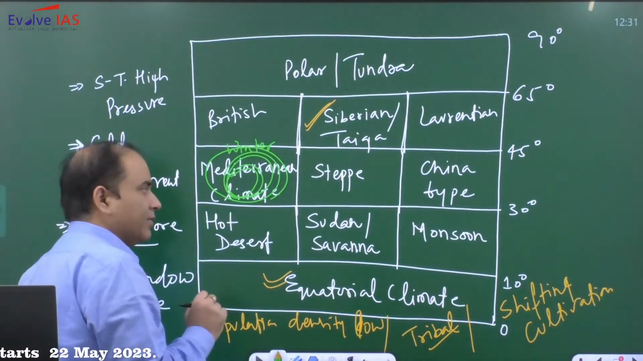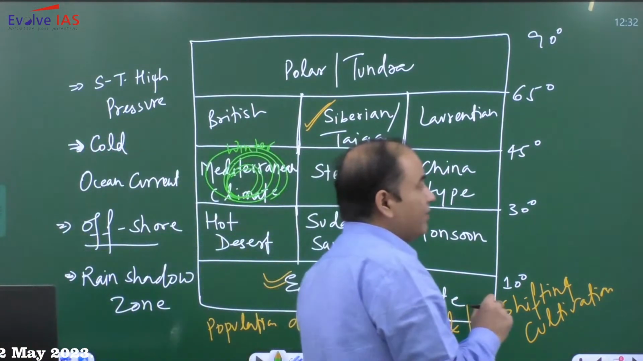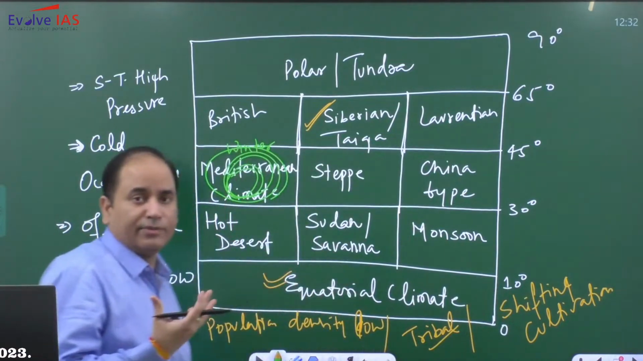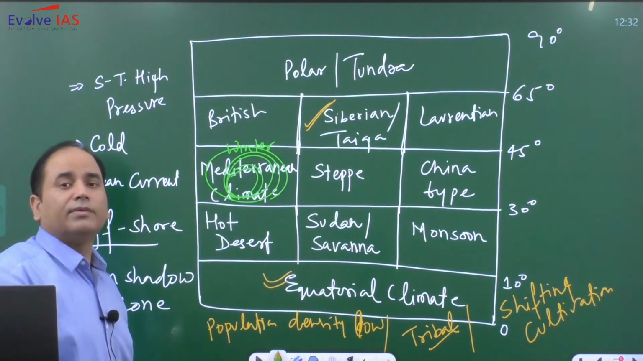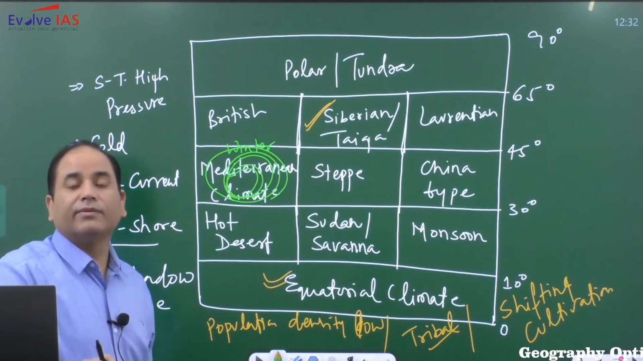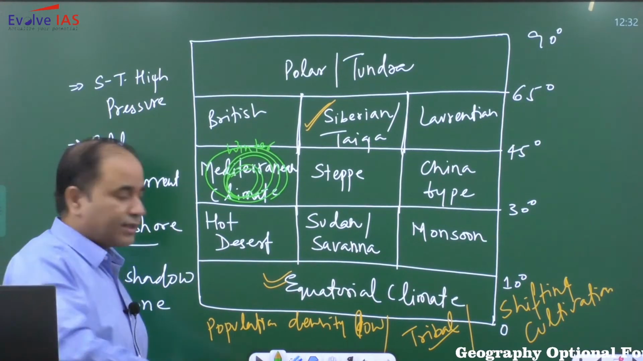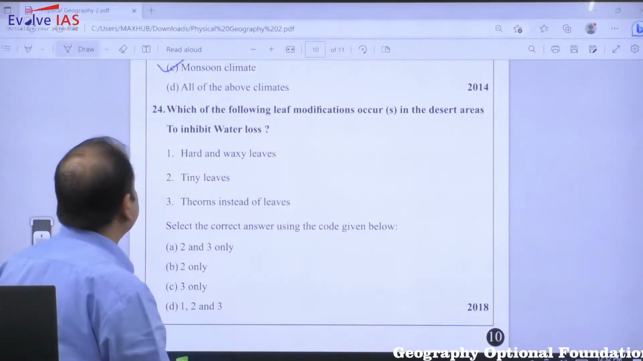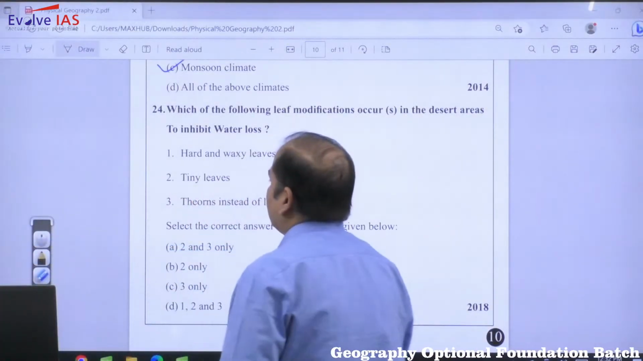How do they check the water losses? They will have waxy and leathery leaves. They will also have needle shaped leaves. Roots of the trees are very deep. So these are some of the characteristics through which they will check the water losses.